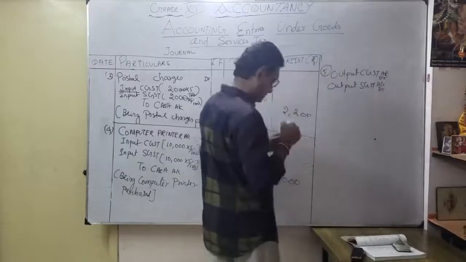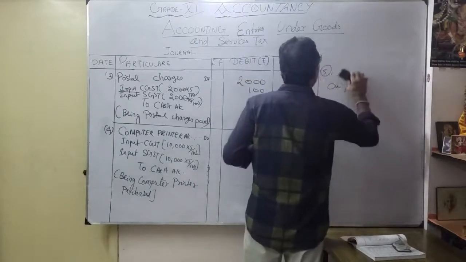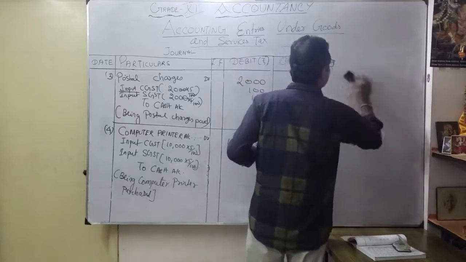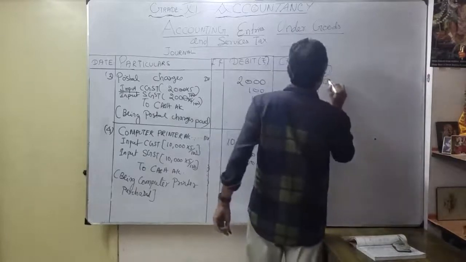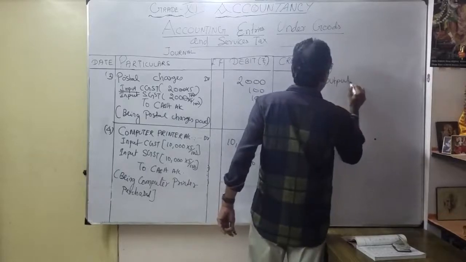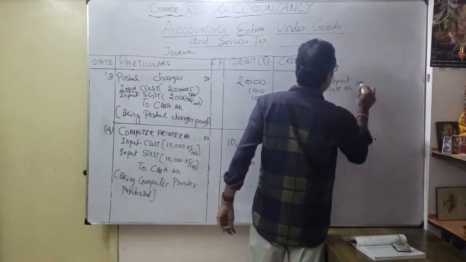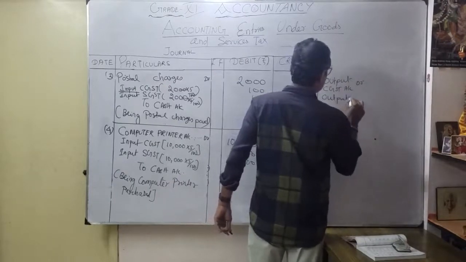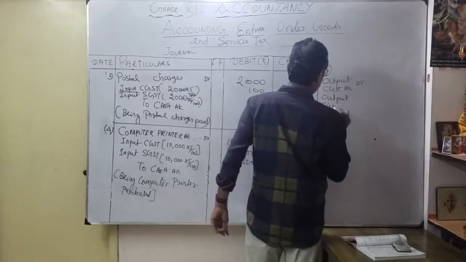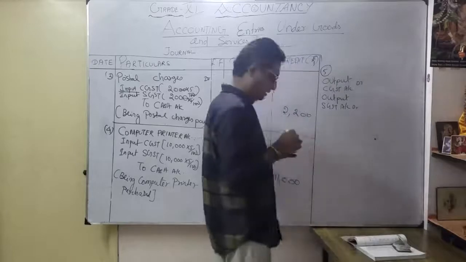How much? I'll write like this, no space here. Output CGST account debit, then output SGST account debit. Okay, this we don't know now.